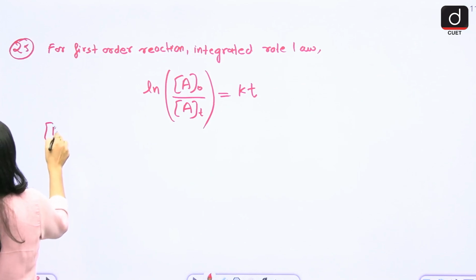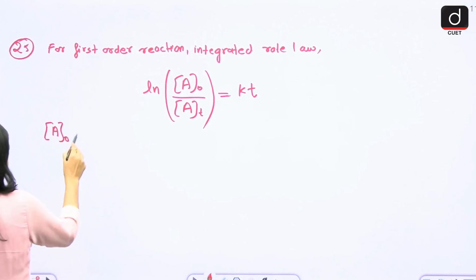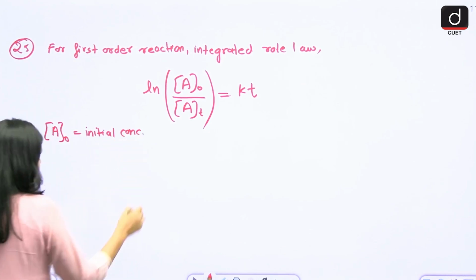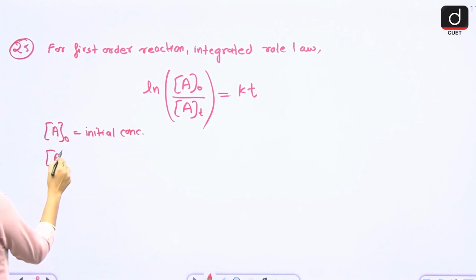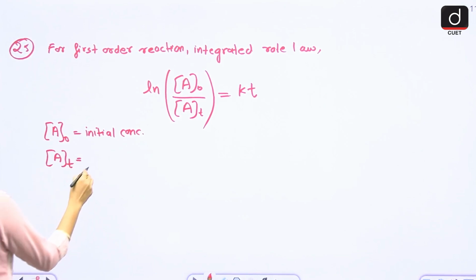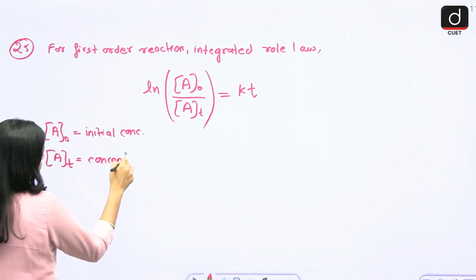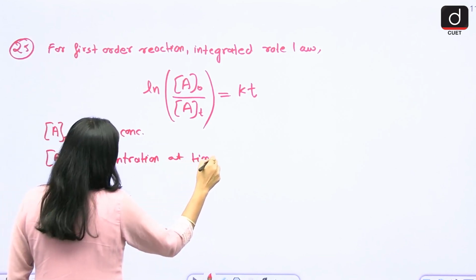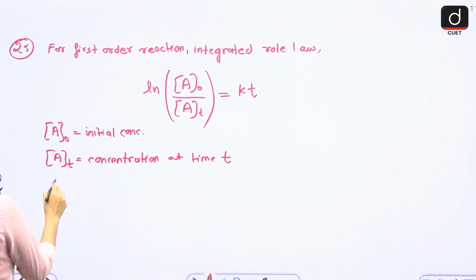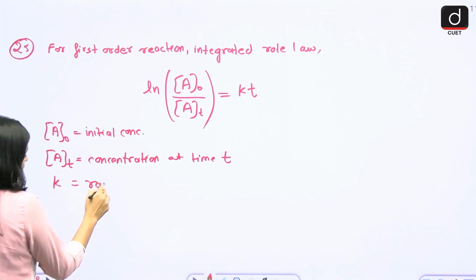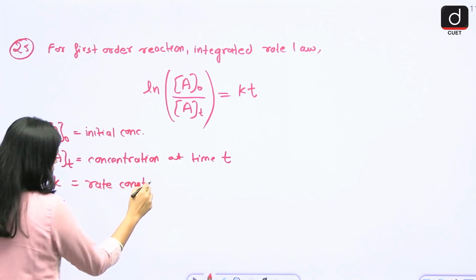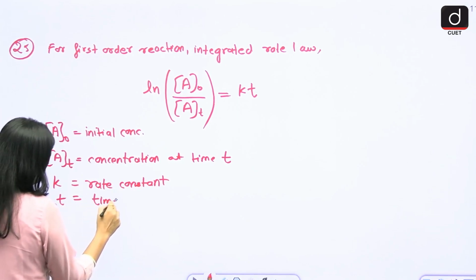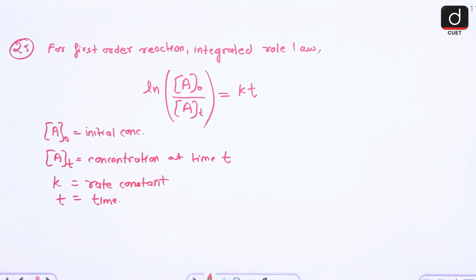So now here, A naught is the initial concentration. At is the concentration at time t. k is the rate constant, and t is your time, right?